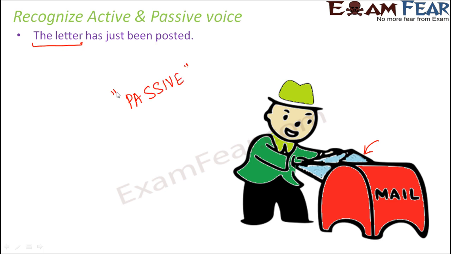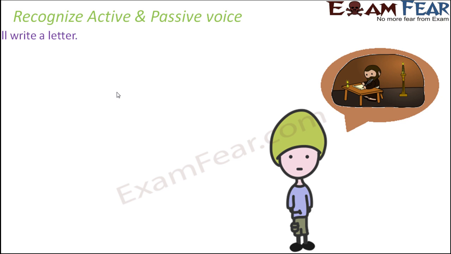So you see, every time you will not get sentences in simple forms like apple is eaten by him, or the cake was prepared by my mother. Every time you will not get straightforward active and passive sentences. Sometimes the sentence might be written in such a way that it might seem to be in active voice, but it is actually in passive voice. So it is very important that you try to find out if the subject does something, if that holds true for the sentence or not. With that, you will get an answer whether the sentence is in active voice or passive voice. Let's move on to the next example.